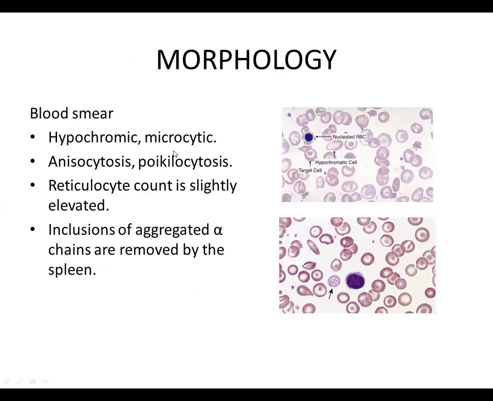There are inclusions of aggregated alpha chains, which are usually not seen because they are removed by the spleen. You can see in the picture hypochromatic cells, target cells, microcytic cells, poikilocytosis because there is variation in the shape of cells, and inclusions may also be seen sometimes in the RBCs. The arrow is pointing towards basophilic stippling, which is another feature of beta thalassemia.